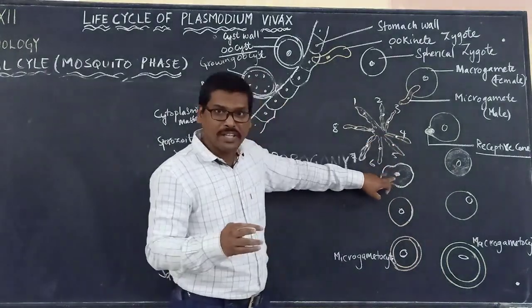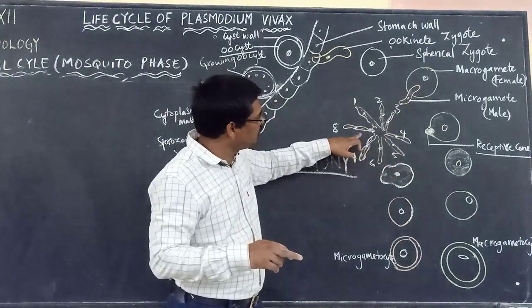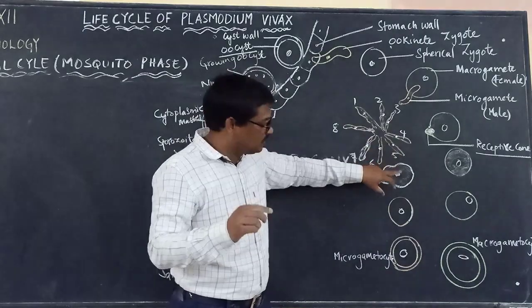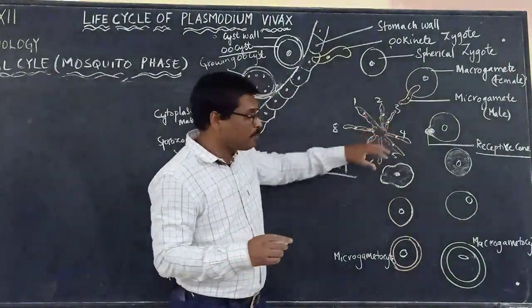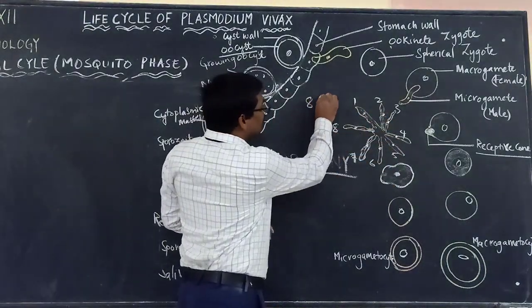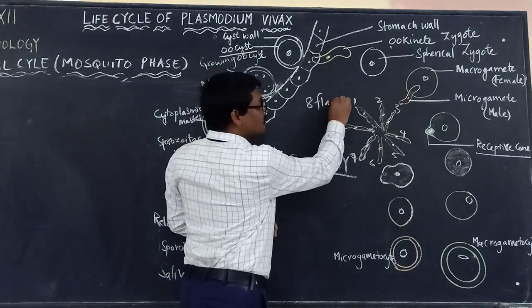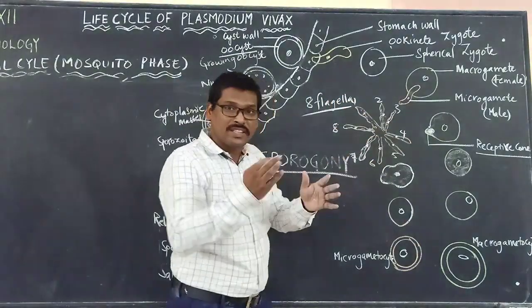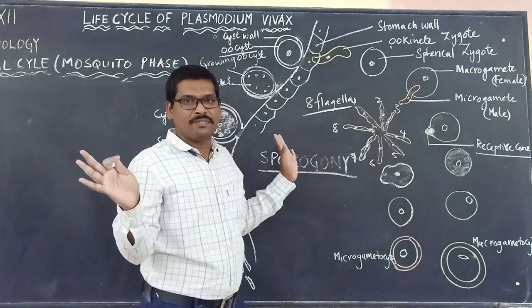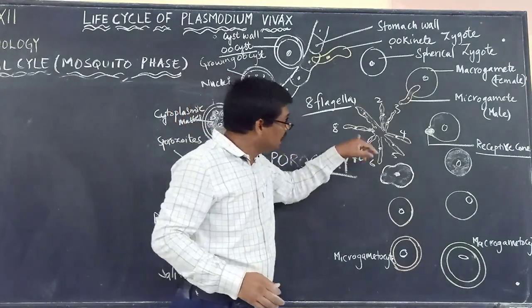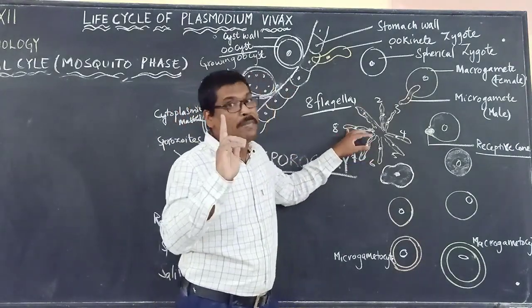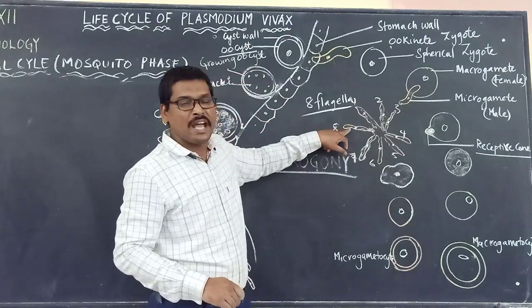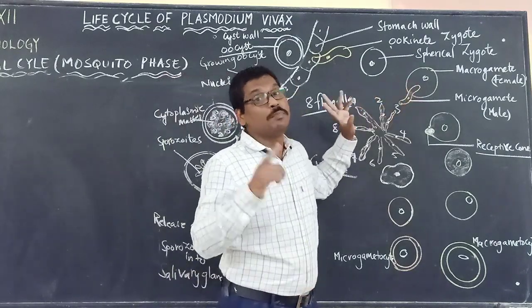There is only one nucleus; that nucleus divided and entered into all these flagella, and from one microgametocyte there will be 8 flagella-like structures. With a lashing movement they will get separated from each other, and each one will behave as a male gamete. One of the male gametes will fuse with the female gamete.